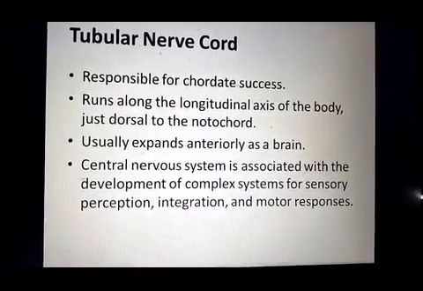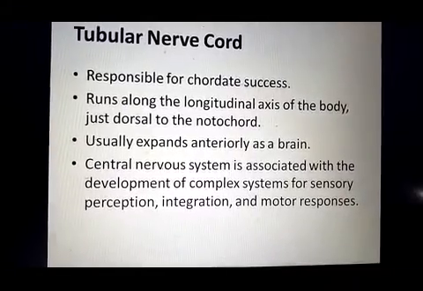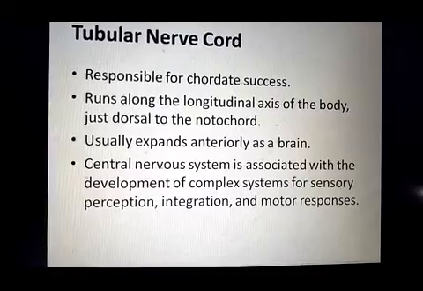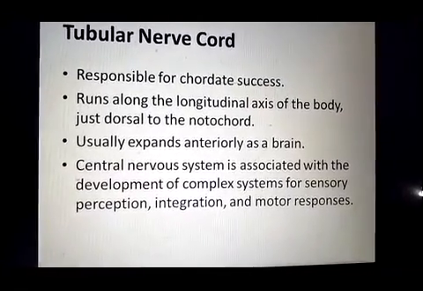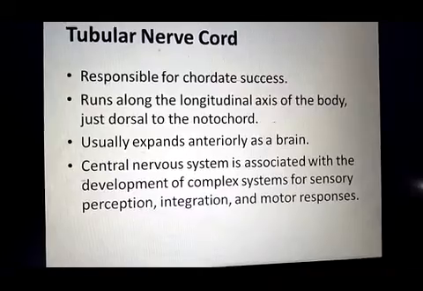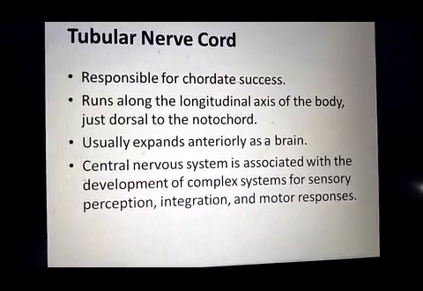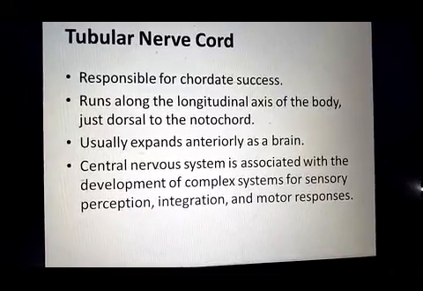Next one is the tubular nerve cord. The tubular nerve cord, also called the hollow nerve cord, is present on the dorsal side of the notochord, and it develops into the brain at the anterior end of the animal.